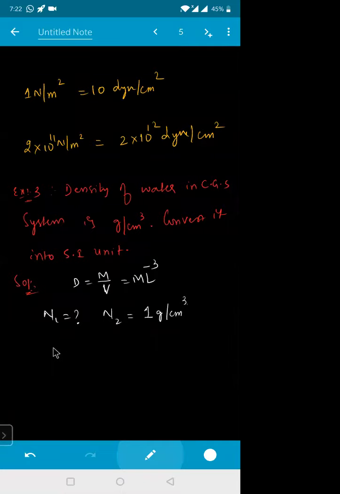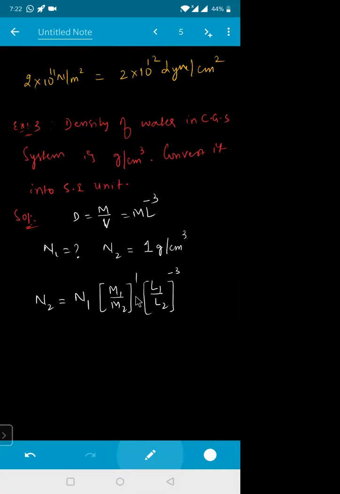So dimensions, M1 is given as your M. So N2 will be equal to N1 into the dimension of this one, which is M1 by M2 to the power of 1, and the next one is L1 by L2 to the power of minus 3. Okay? N2 value is given, right? N2 value is 1 gram per centimeter cube.